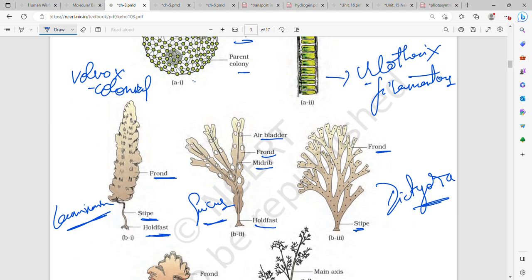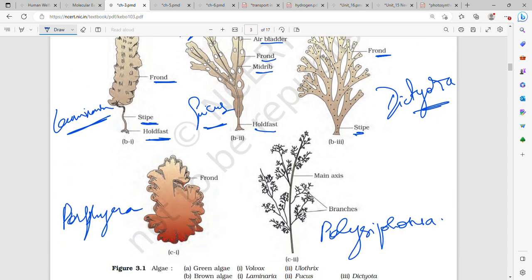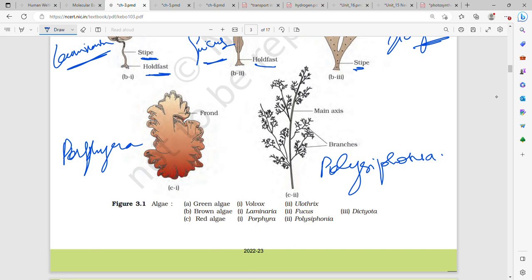This is Laminaria, single leaf-like. You have to remember these three. This is Fucus. Then this banyan tree type branch type is Dictyota. And this is Porphyra. This is Polysiphonia, having branches and main axis. This is coral-like type, as Porphyra.